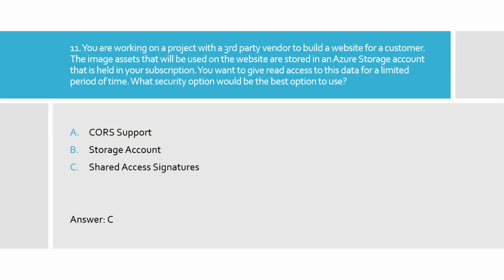So what you can do is create a storage account in Azure, go to the configuration settings, and choose which connections can access the storage account. You can choose the IP addresses, and you can choose the shared access signature. So here is the right answer, option C.